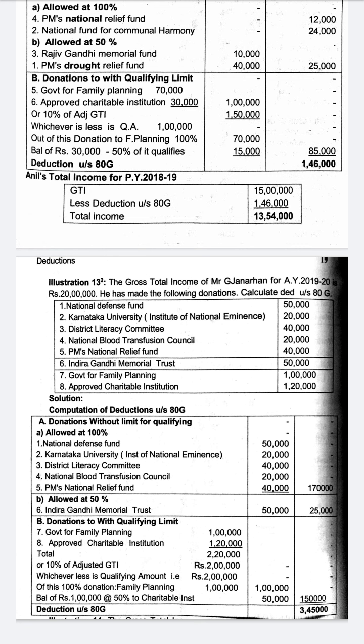Now comes the tricky part. With-limit donations, there are two: Government for Family Planning, which is 100% with limit, and the approved charitable institution, which is 50% with limit. We will add both, total 2,20,000. Compare it with 10% of adjusted gross total income. Gross total income is 20 lakh. There is no adjustment, so that itself is the adjusted gross total income. 10% of 20 lakh is 2 lakh, right? So 2 lakh or 2,20,000, whichever is less, is 2 lakh.